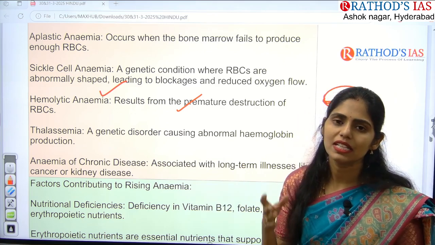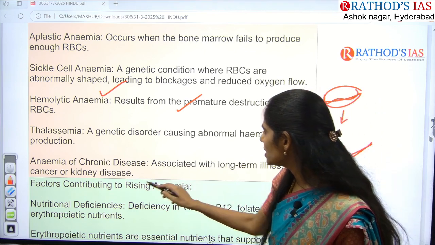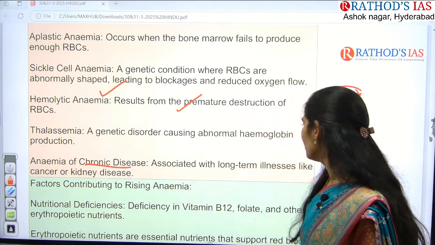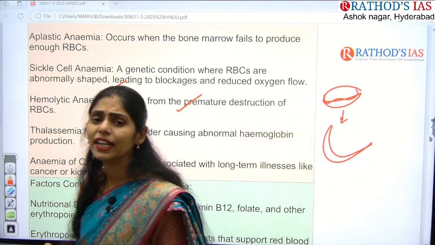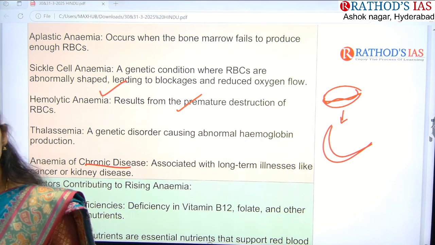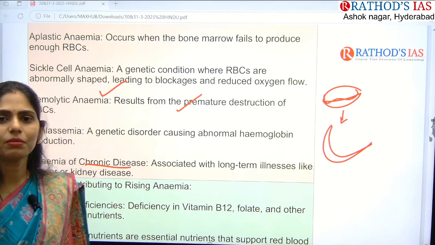And this one is thalassemia. Thalassemia is nothing but abnormal hemoglobin production in your body. And this one is anemia of chronic disease. For example, if you have a chronic disease like cancer or any kidney disease, it will affect your hemoglobin production. So these are the different types of anemias.